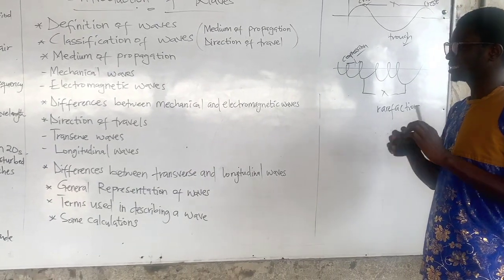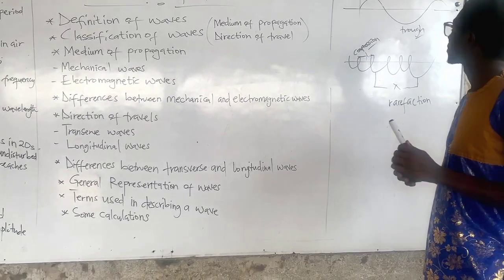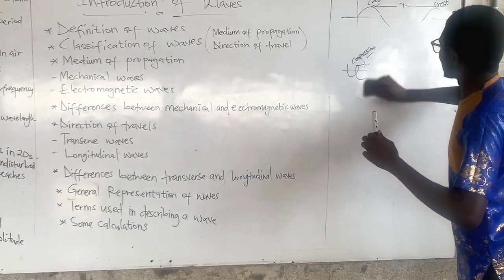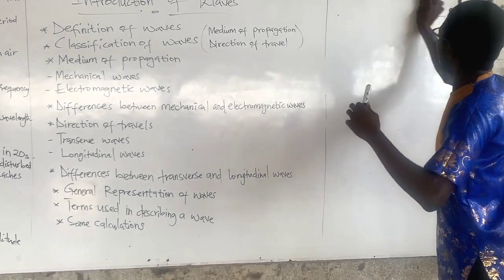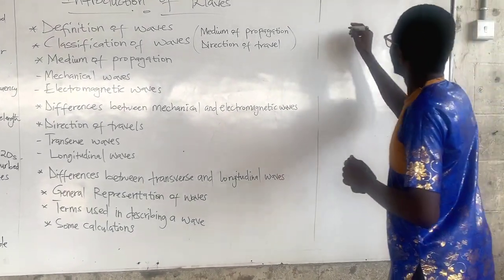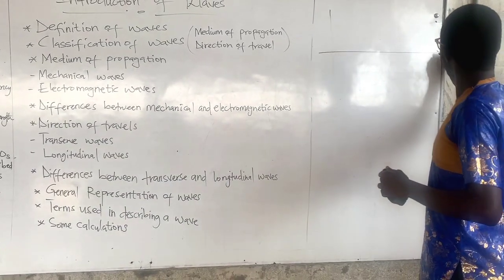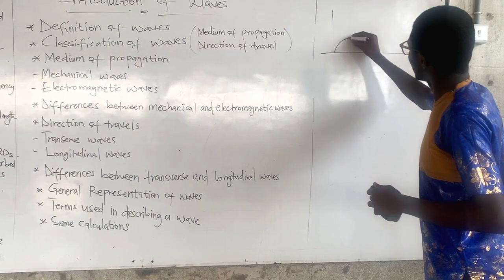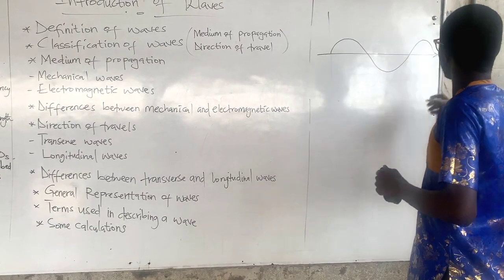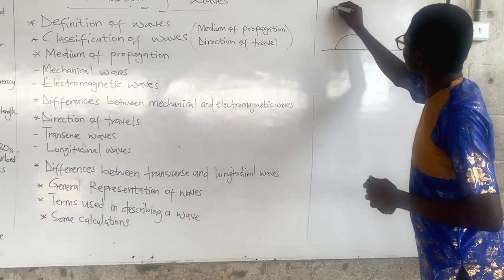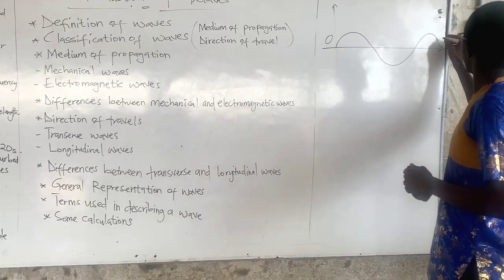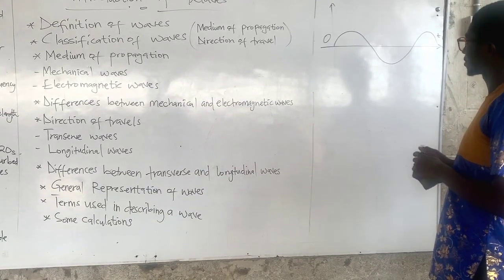So let's look at the general representation of waves. This is a diagram to depict a wave. We have the origin, we have our time here.